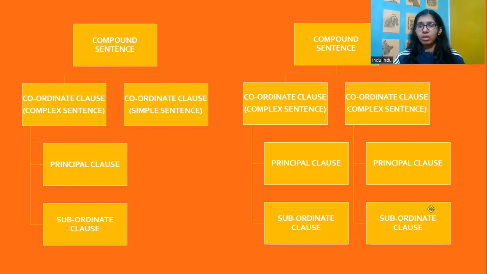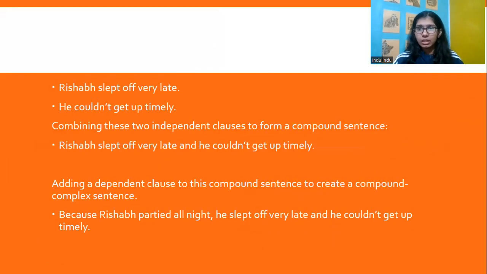Actually, I think we should go and have a look at some questions once we look at these examples, right? So Rishabh slept off very late. He couldn't get up timely. So we are combining these two independent clauses, which have meanings of their own, to form a compound sentence. Rishabh slept off late, but he couldn't get up timely. You combined it with the conjunction but.